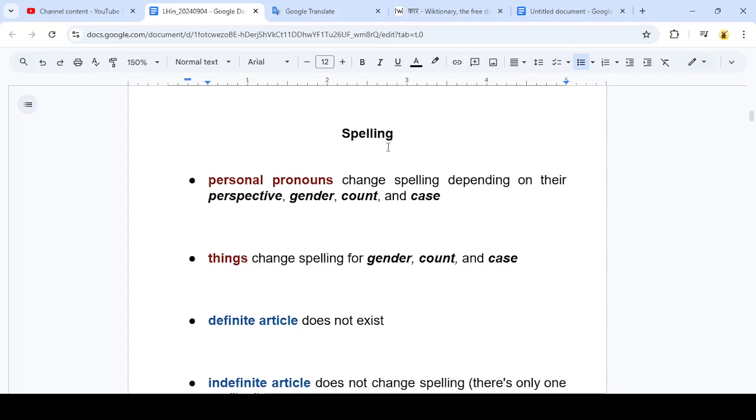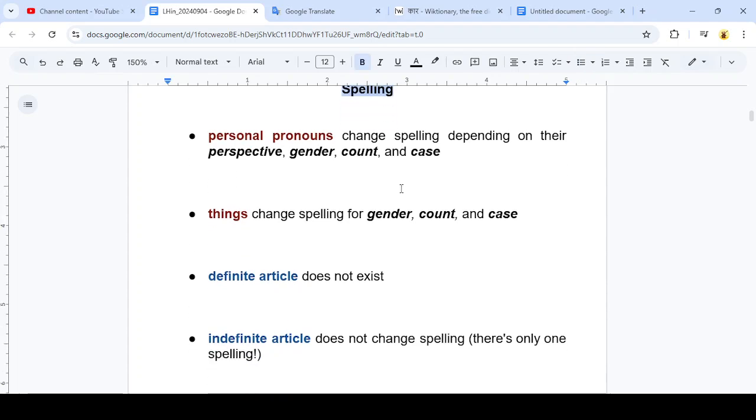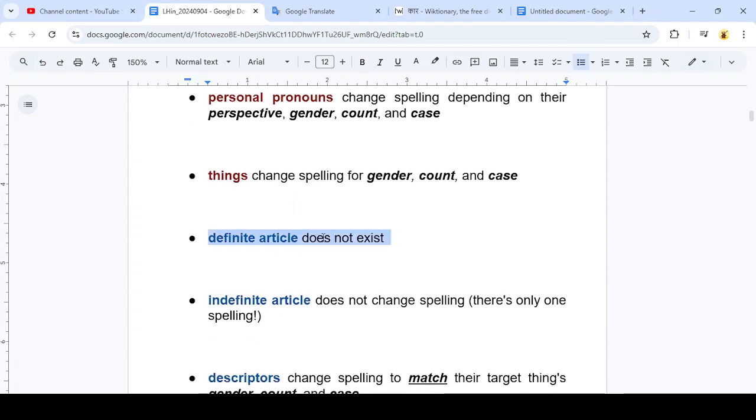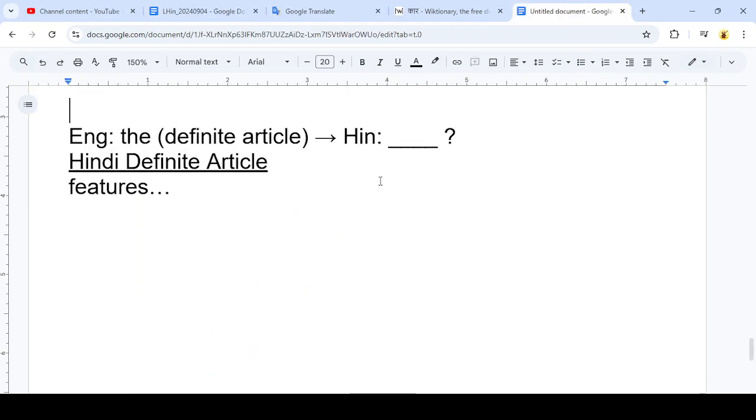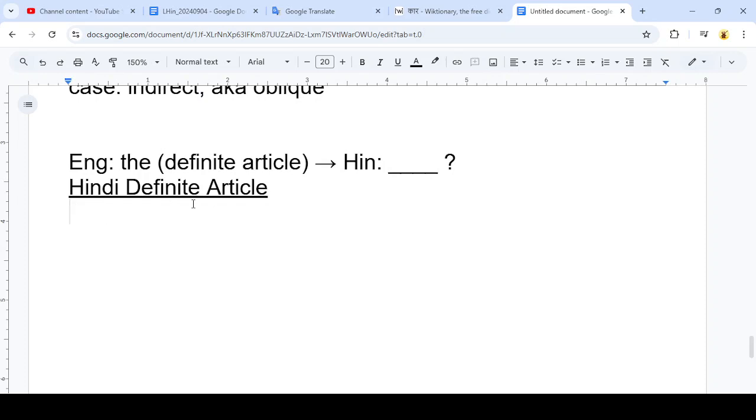And if we go down to the section on spelling rules, it says very clearly here that the indefinite article does not exist. So it turns out that in Hindi, the indefinite article does not exist. And so there is simply no literal translation of the definite article.